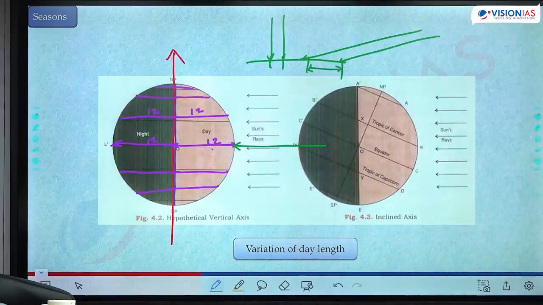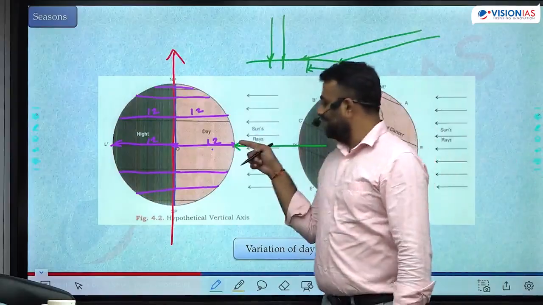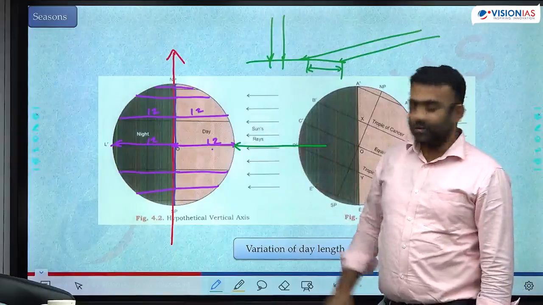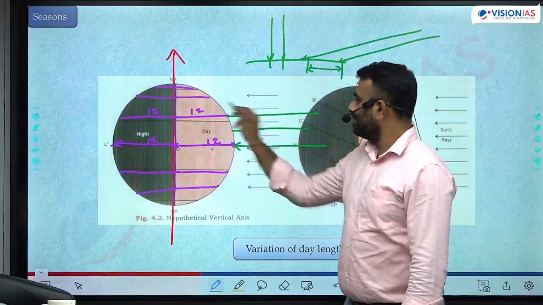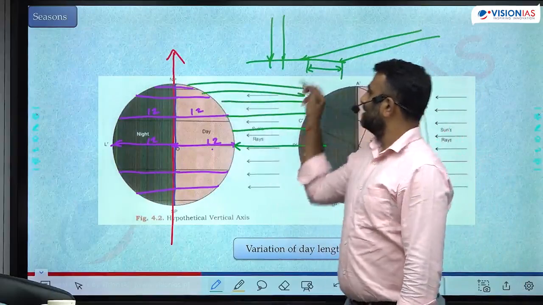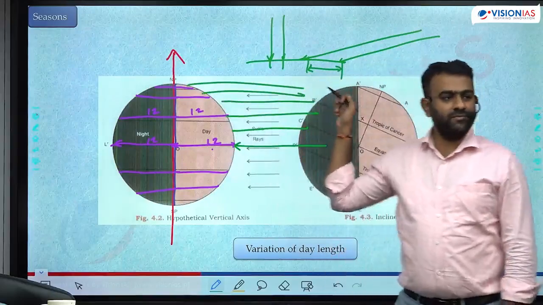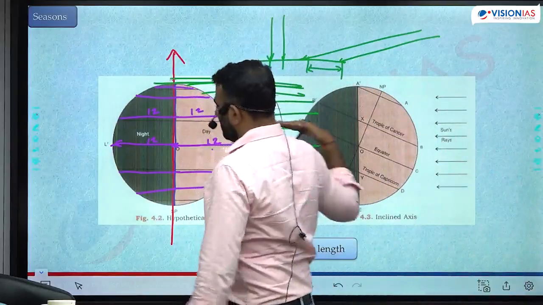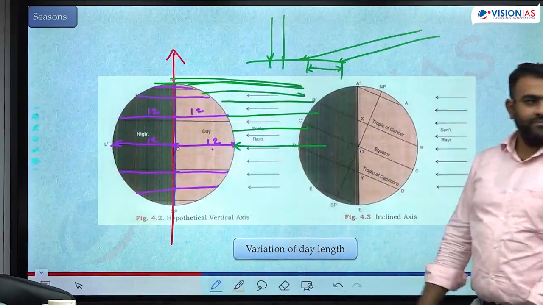Intensity of sunlight depends upon the angle of incidence. The angle of incidence is 90 degrees at the equator. The equator is experiencing the highest intensity. The more you go towards higher latitudes, intensity decreases because the angle of incidence is decreasing. Near the poles, can you see it is just spreading out. The sunlight is almost grazing the surface.